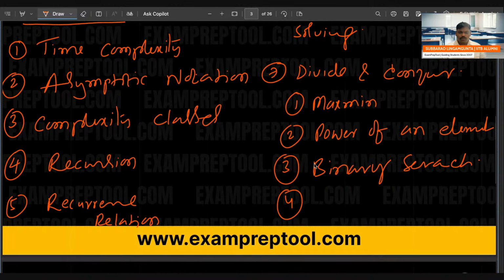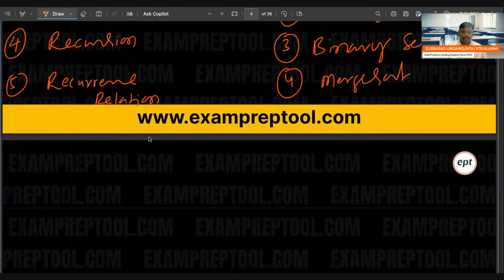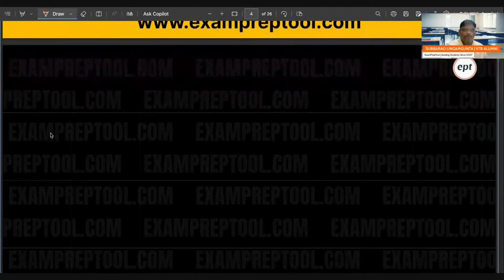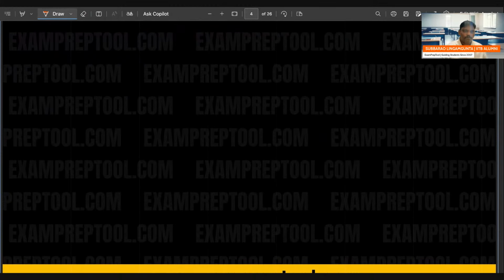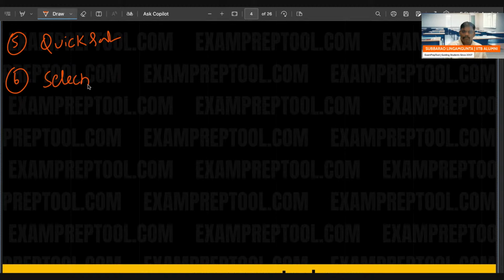Next one, merge sort. Fifth one, quick sort. Sixth one, selection procedure. Seventh one, counting inversions.